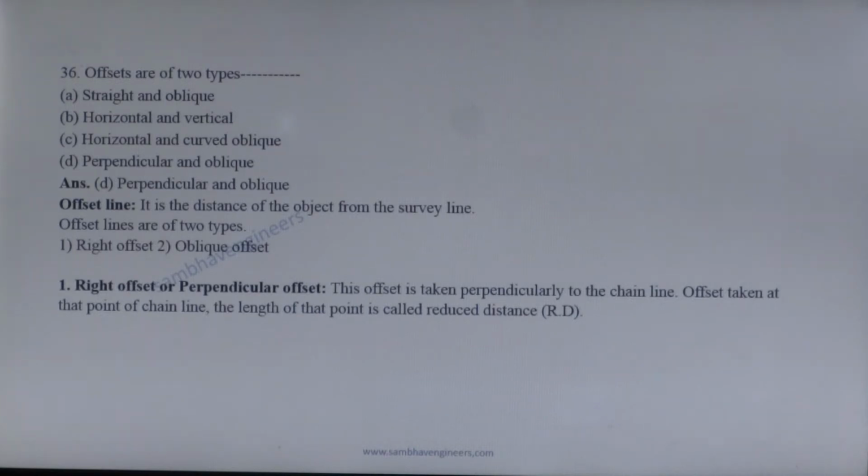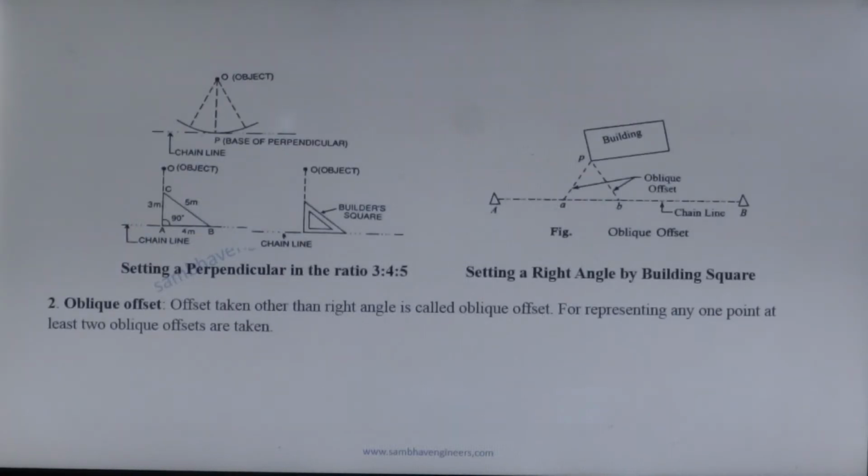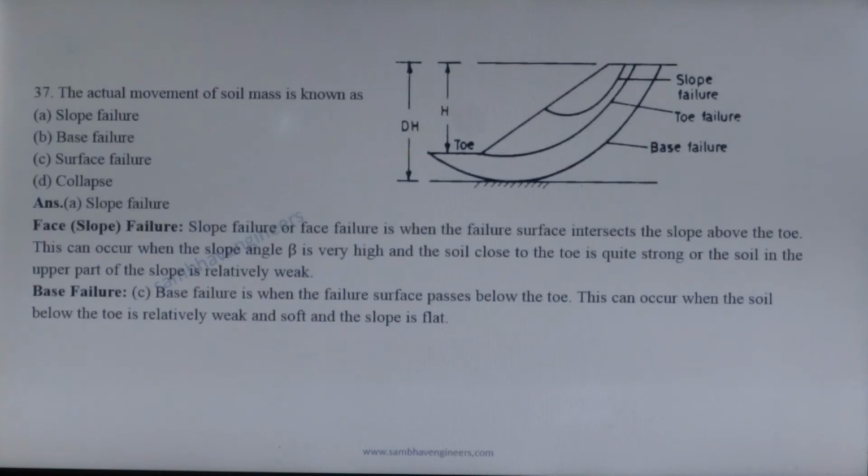Offsets are two types. Offsets are the objects which are measured from the survey line. There are two types of offsets: right offset or perpendicular offset, and oblique offset. Right offsets are taken perpendicular to the chain line. Oblique offsets are taken other than at right angle to the chain line. Next question.